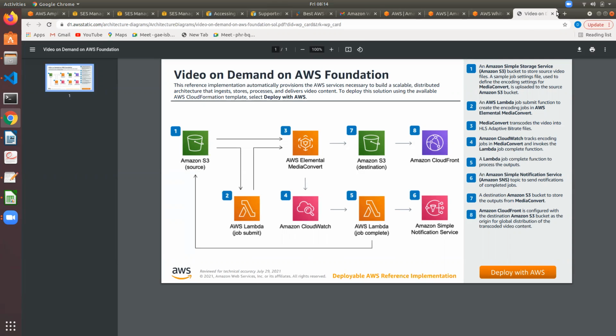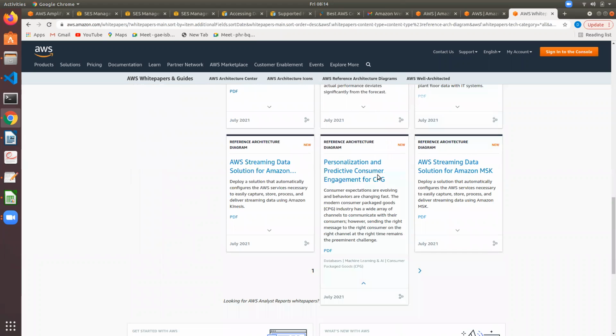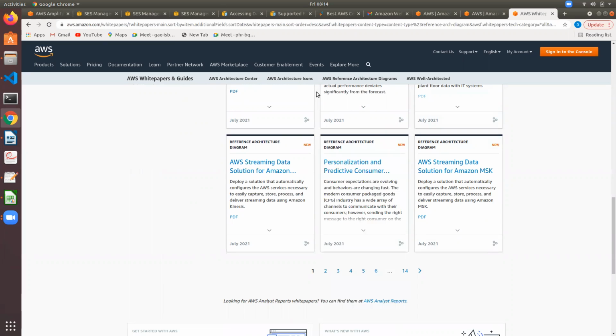So go through these architectural frameworks and you'll get to know how you can relate each service we talked about with other services. It will also help you a lot while preparing for the exam, and also go through the assignments. Try to complete the assignments. They are there in the LMS.